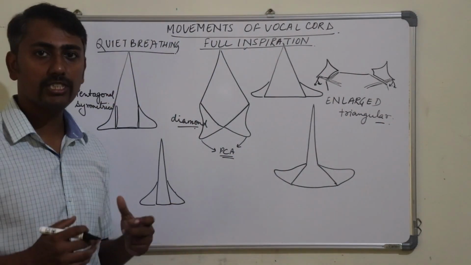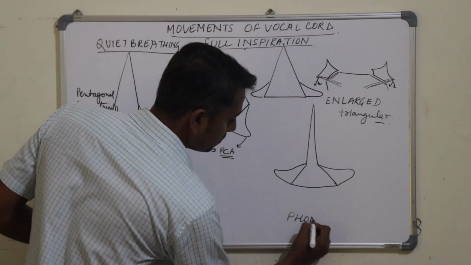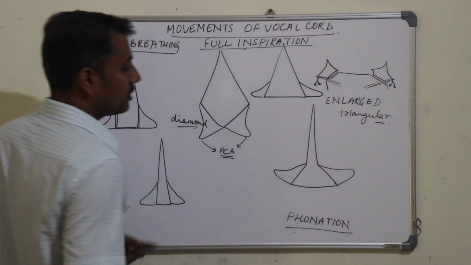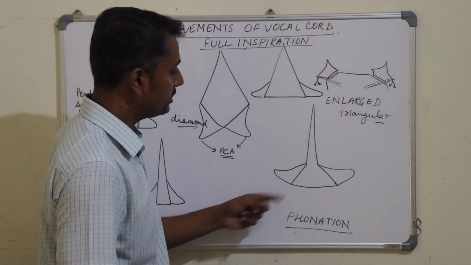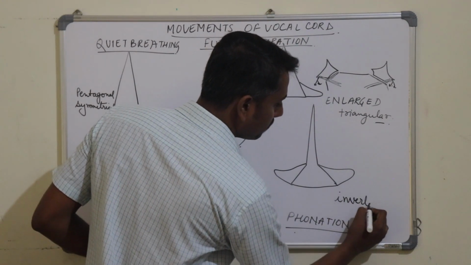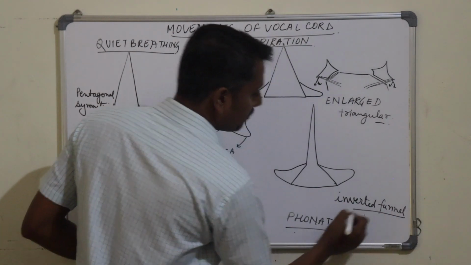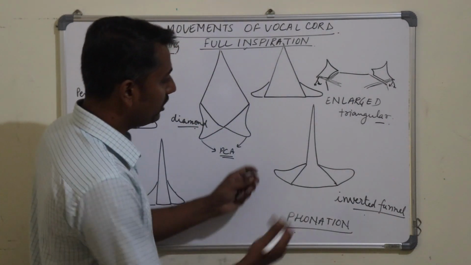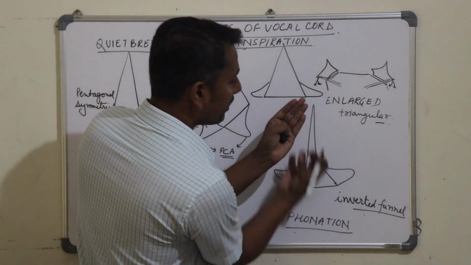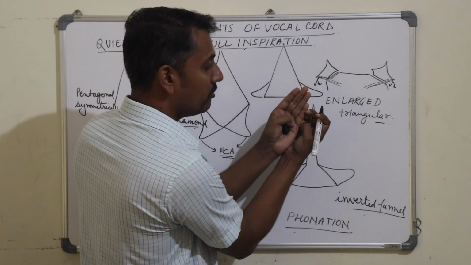Okay, during phonation or speech, the shape of the rima glottidis is like an inverted funnel shape. Because to produce phonation, the vocal folds should come towards each other, and the blast of air coming from the lungs will cause vibration in these vocal cords.